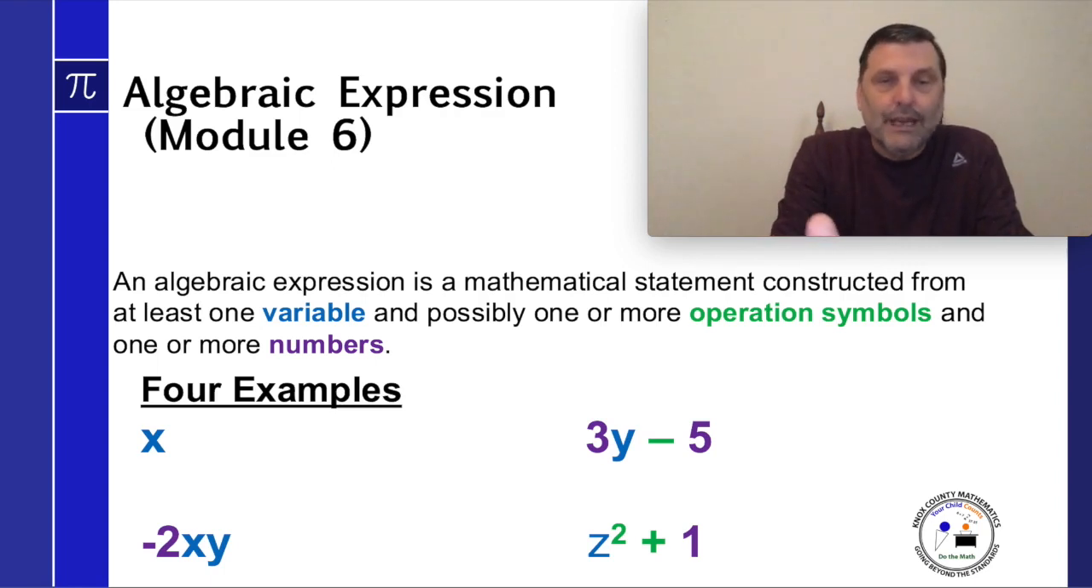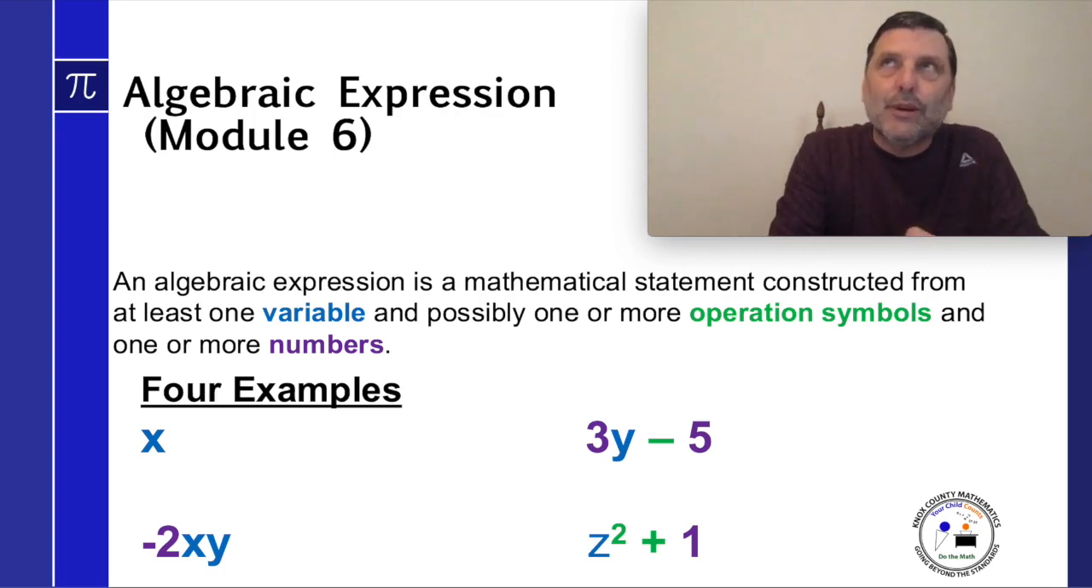The variables are x's, y's, z's. It gets that name because a variable has a part of the word vary in it, meaning it could change. We put a variable in there because we don't really know what we're going to put in there. It could vary, it could change. And that's the fun of an algebraic expression.